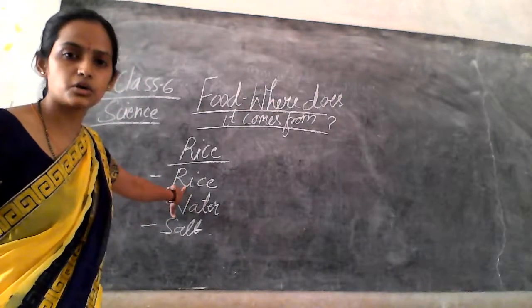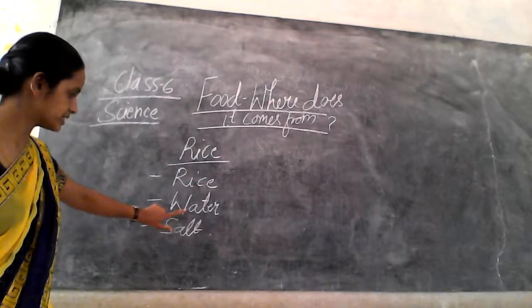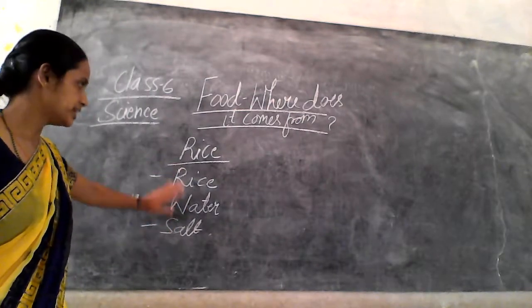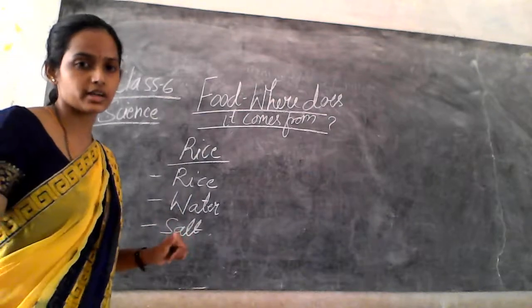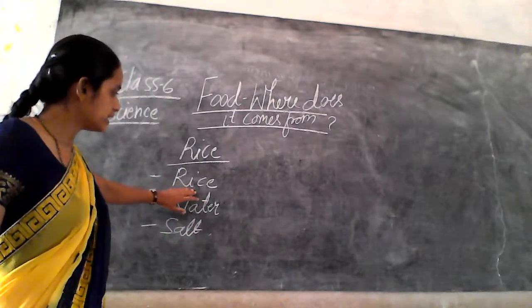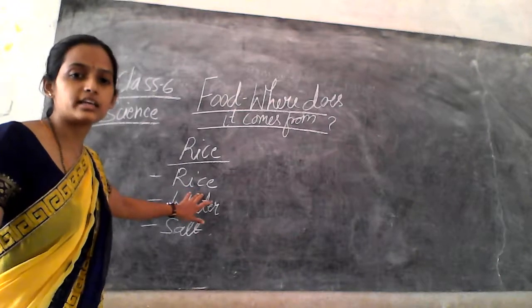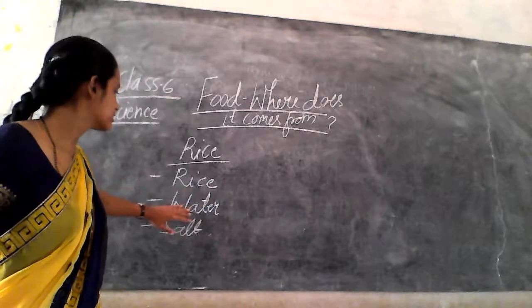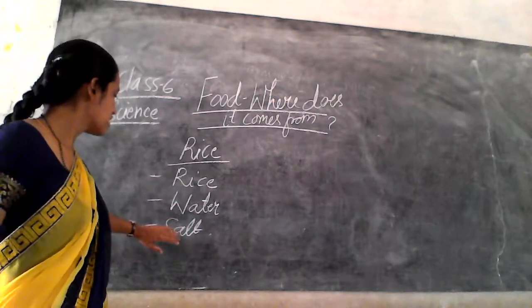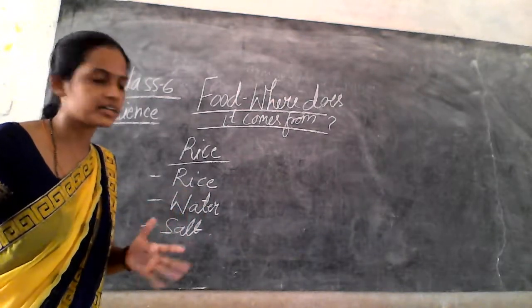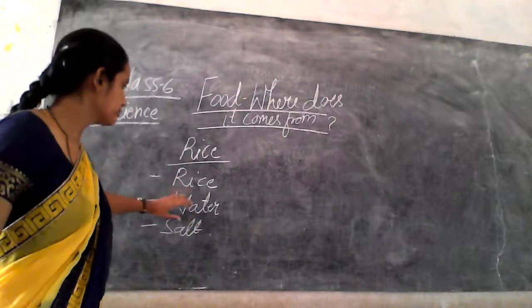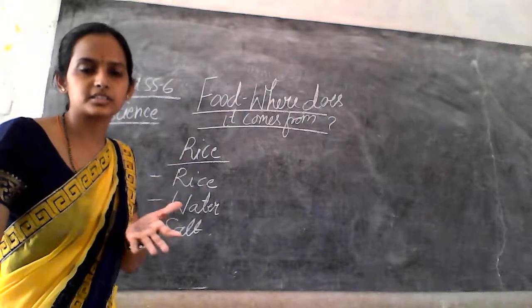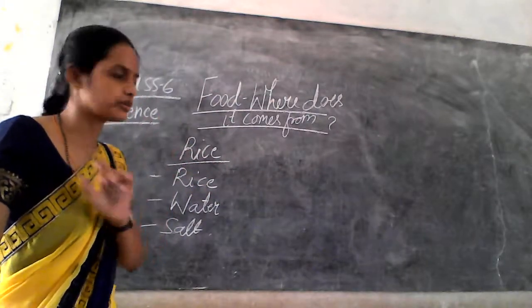So rice is one ingredient, water is one ingredient and salt is another ingredient. Three ingredients are needed for the preparation of your rice, that is one kind of dish or food.